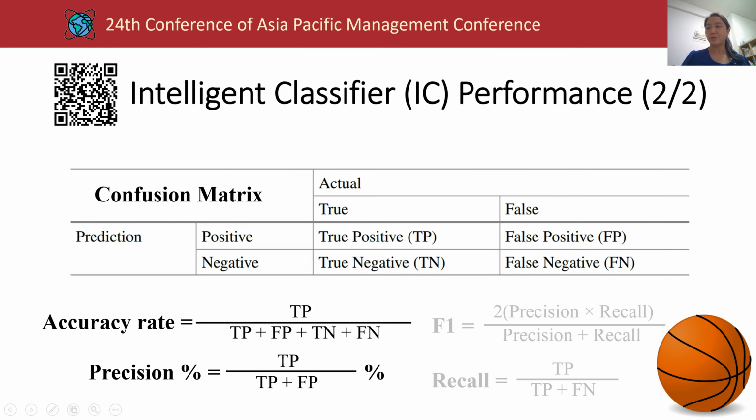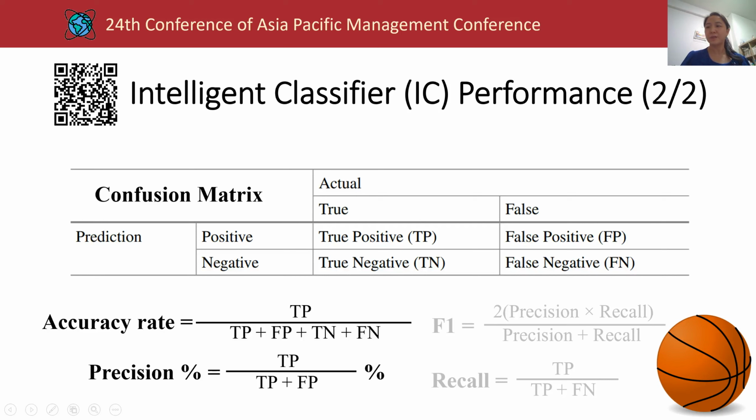Another measurement metric we used was the confusion matrix. Here, we only consider the accuracy rate and the precision score. First, the predicted highlights that are actual highlights are what we are most concerned about. These are called true positives, TP. So, the ratio of TP out of all predictions is what we need to obtain.